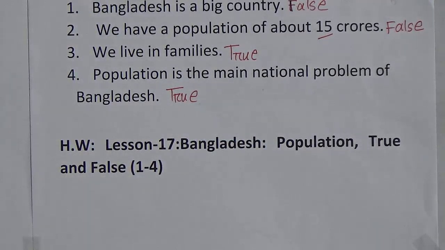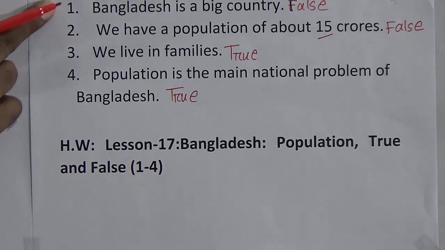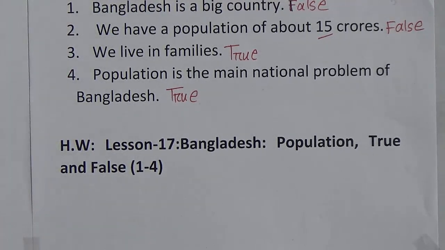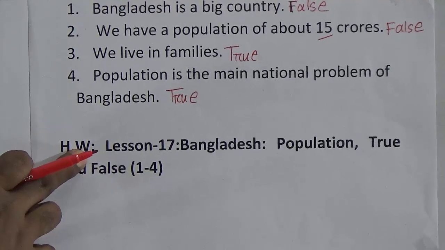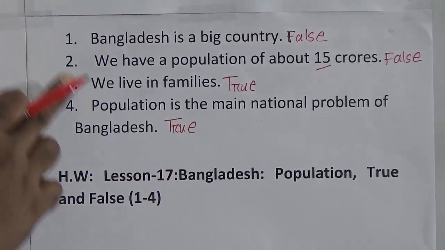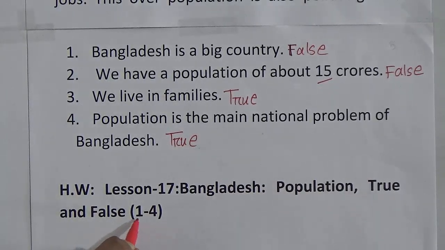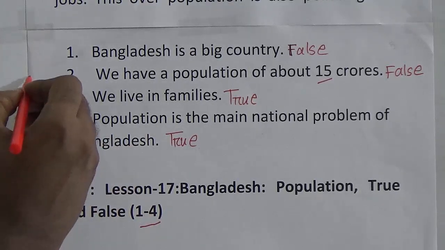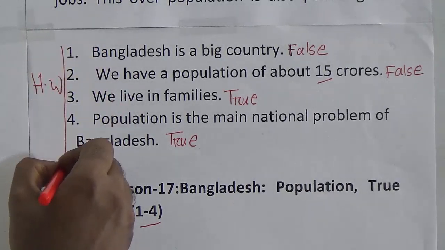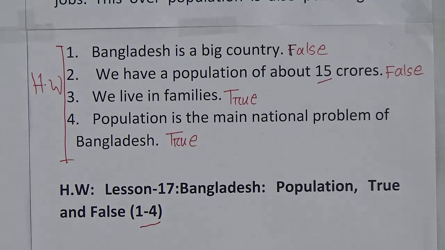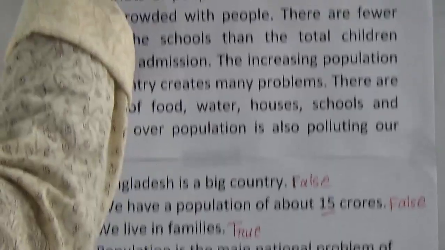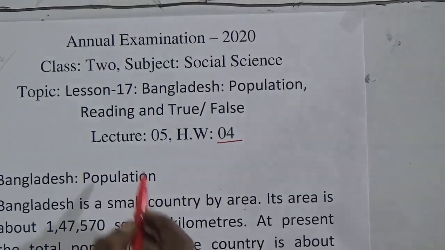Dear students, how many true false statements have I given you? Only 4. 1, 2, 3, 4. So look at the end of our board. It is written SW homework lesson 17. This is lesson 17, Bangladesh population. This is the title of our lesson. It is true and false, only 4. These are your SW. So I am telling again, SW number 4 and lecture number 5.